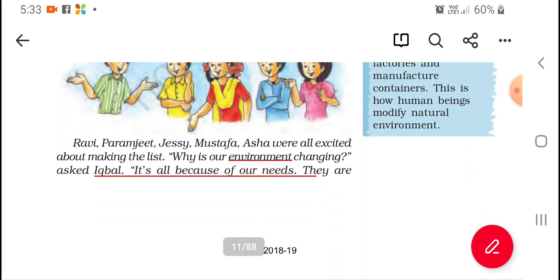Okay, here, why is our environment changing? It's all because of our needs. We can change the environment according to our purpose. Now just listen. If we are staying in a place like a desert, we will try to adapt the area.